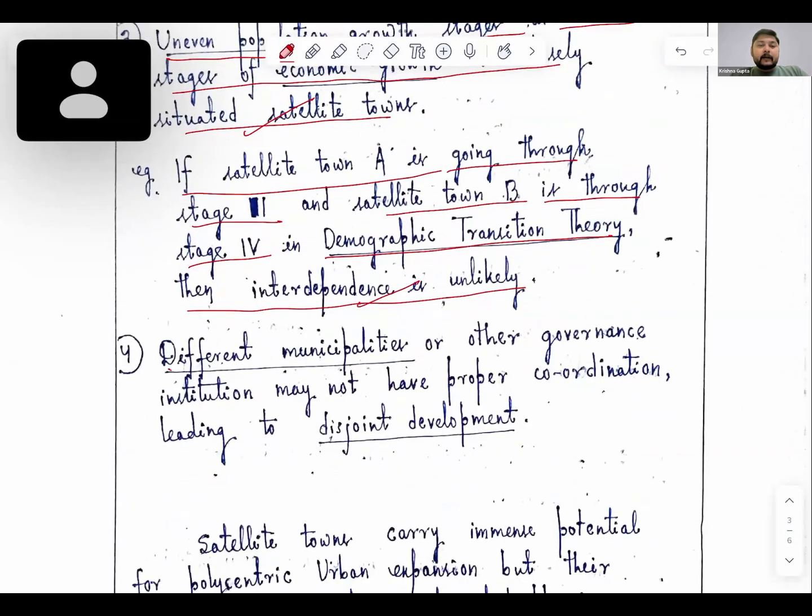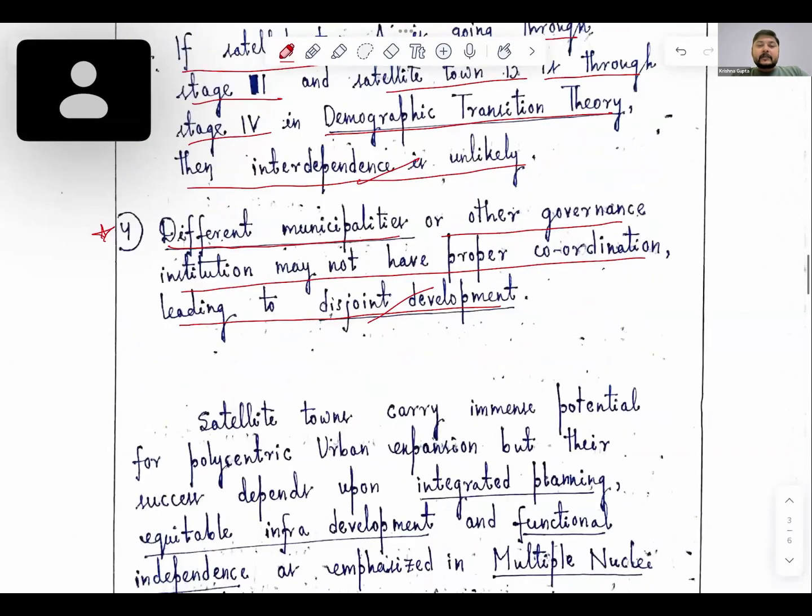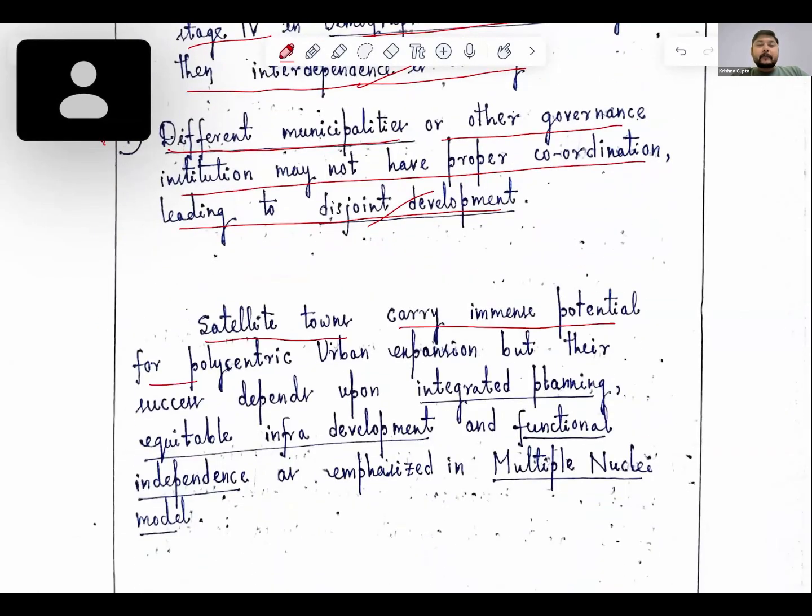Different municipalities or governance institutions may not have proper coordination, leading to disjointed development. Okay, this is a very important point you have written here. Satellite towns carry immense potential for polycentric urban expansion, but their success depends upon integrated planning, equitable infrastructure development, and functional independence, as emphasized in the multiple nuclei model. Okay, this is a good conclusion.